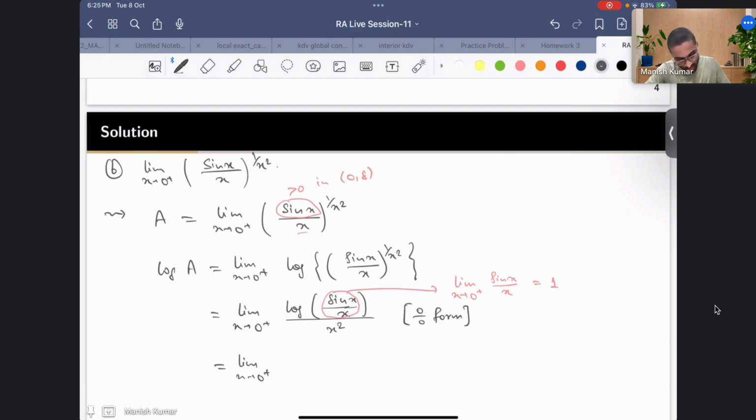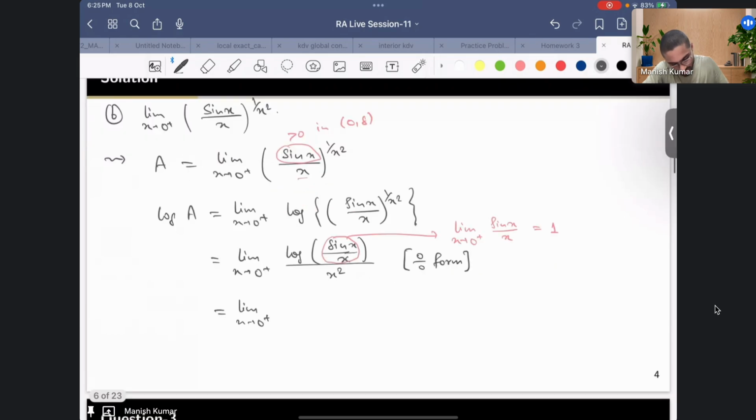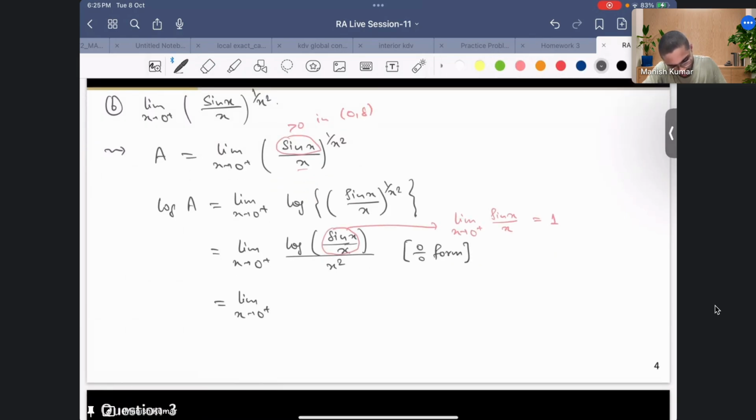Okay, so we don't have to use that sine is bounded, because this limit is finite. So we have this 0 by 0 form, and now I can use L'Hopital. Let's see how it goes.